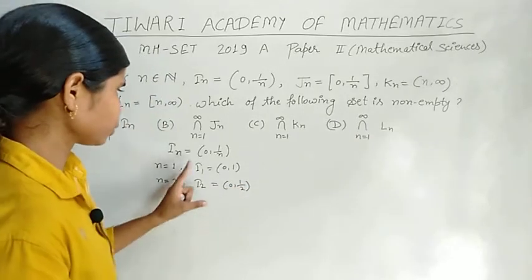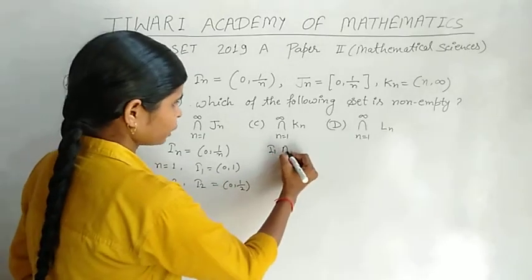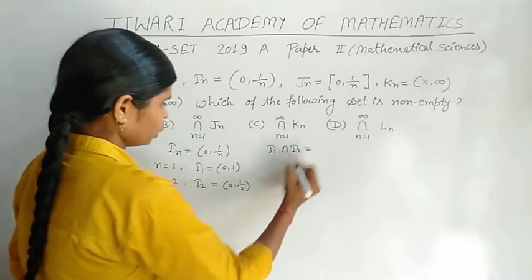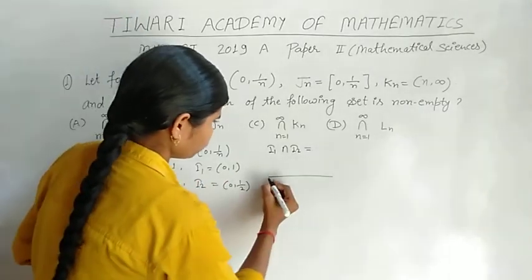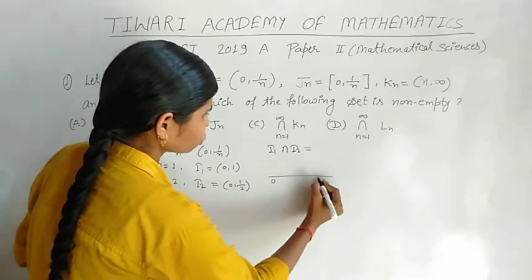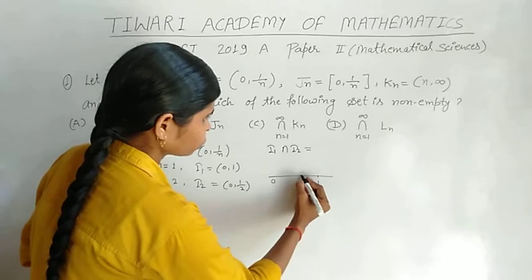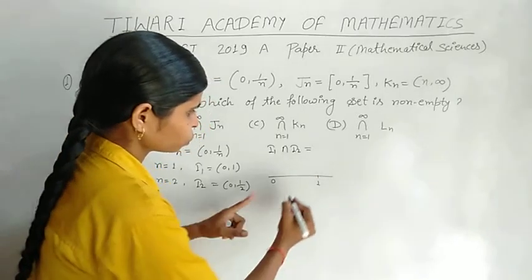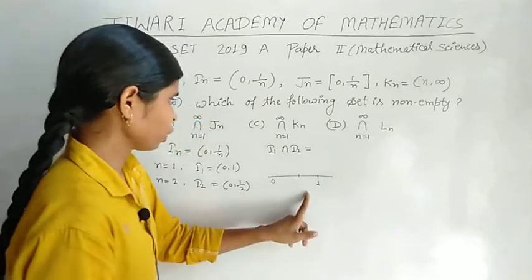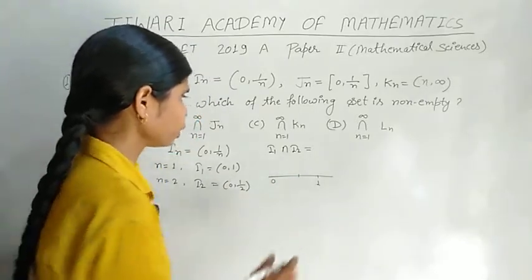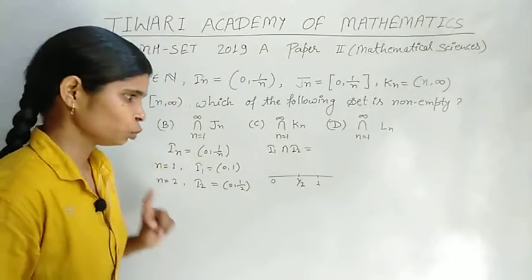If we take the finite intersection of I1 and I2, this is the open interval (0, 1) and this is the open interval (0, 1/2). Here 1/2 lies between 0 and 1.